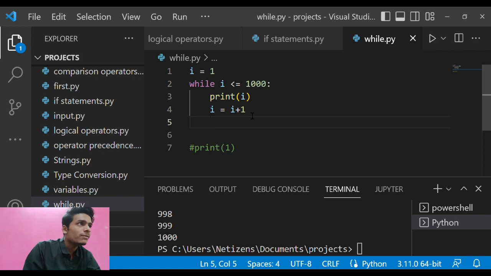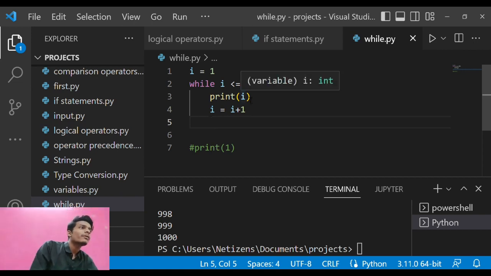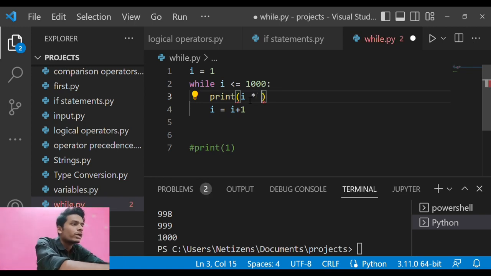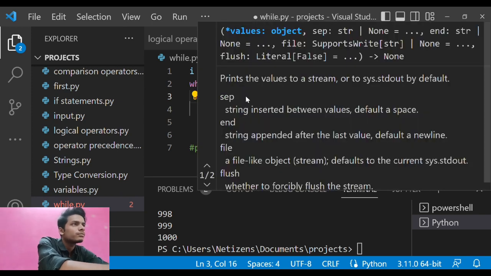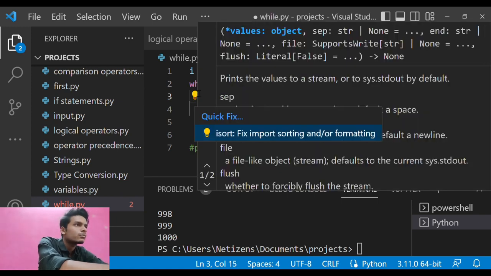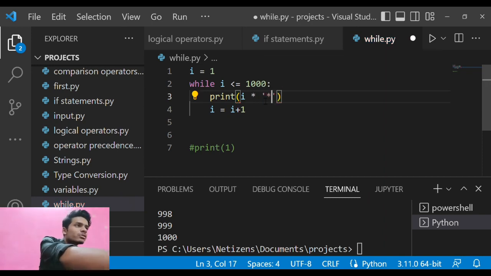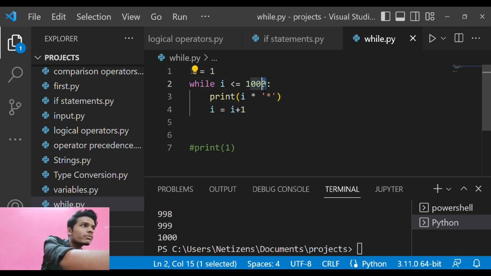Suppose you want to make a design in Python. If I type in star here, let us not take thousands because that would be huge and time consuming.